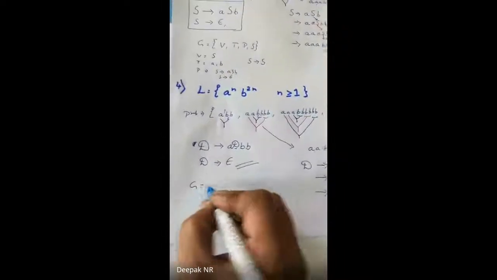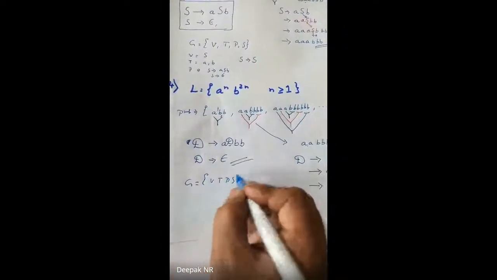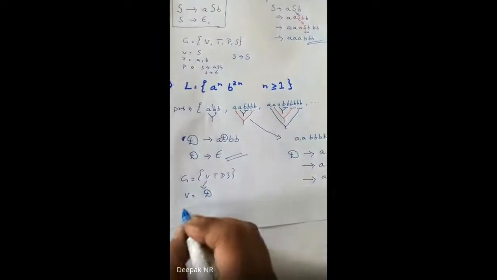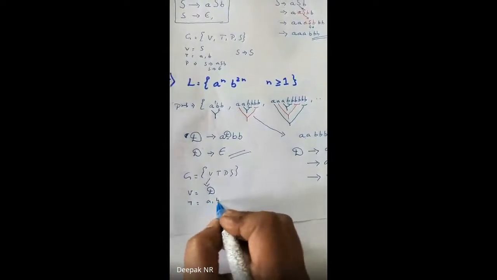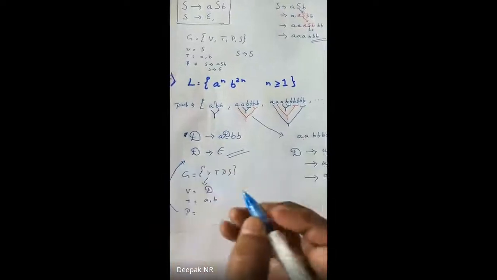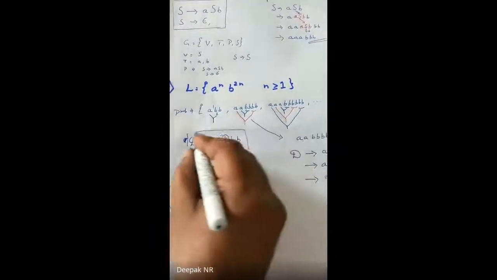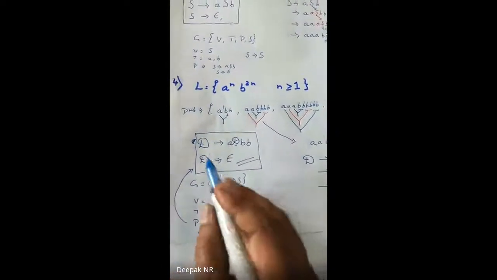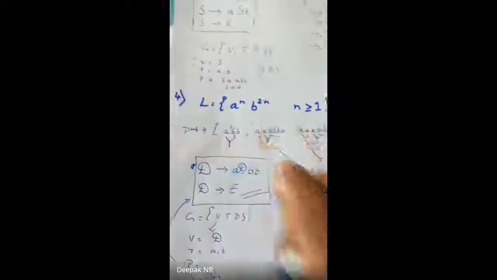So I write G equals VTPS. V is a variable. What is V used? The variables are D. T are the terminal symbols, A comma B, and P is the productions. I've written them here. Correct? This is a production. Now S. What is S? Starting state. Which is the starting state for the machine? D. Just for a change of starting state, I have taken D. It's your wish. You guys can take any symbol. Clear?